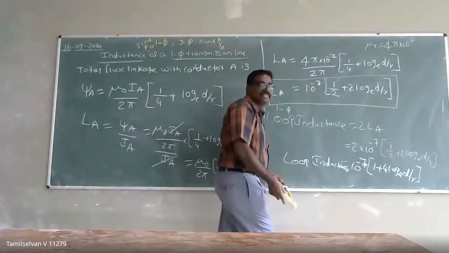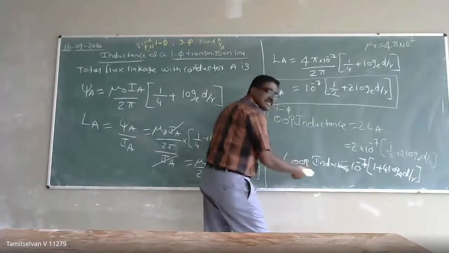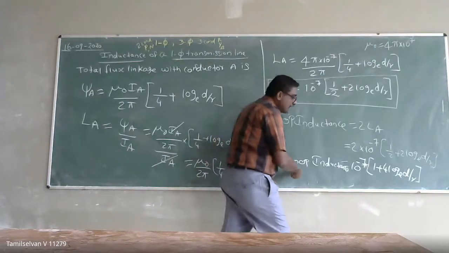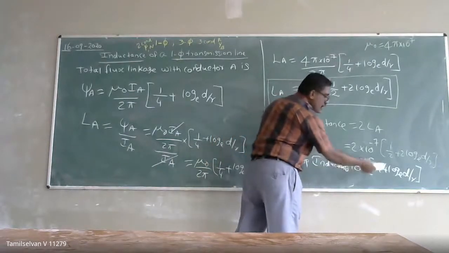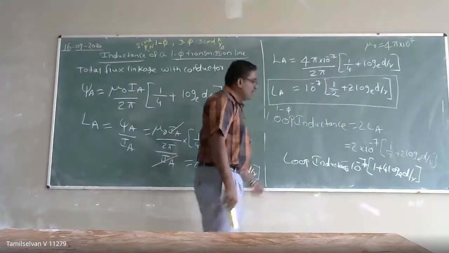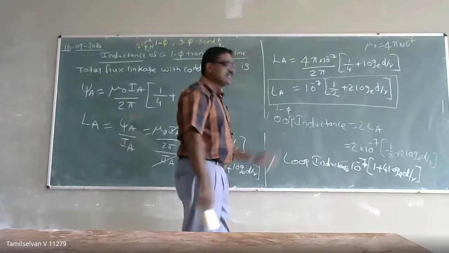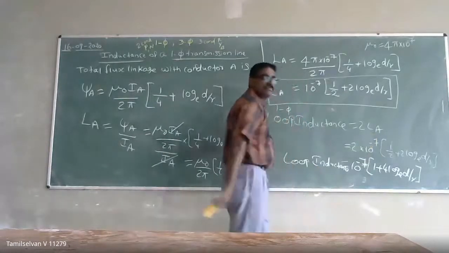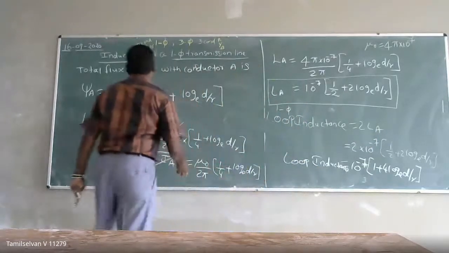That is the total inductance of our single phase transmission line, called the loop inductance. Loop inductance is equal to 10 power minus 7 into (1 plus 4 log base e of d by r). This formula is for a single conductor. If it is a loop inductance, you have to use this formula.